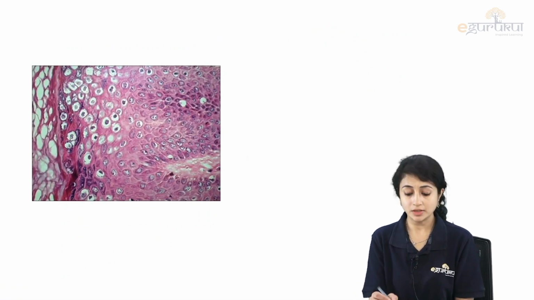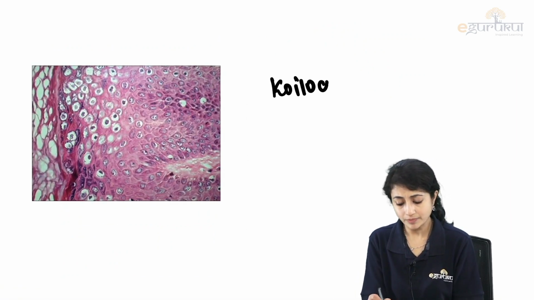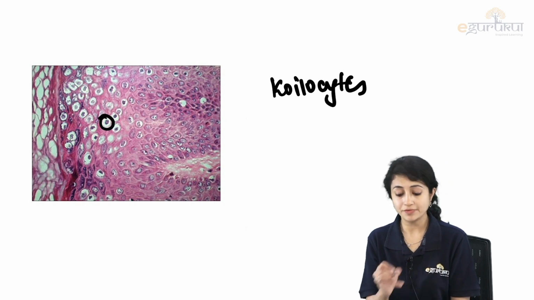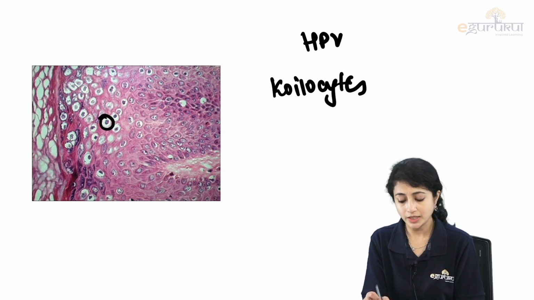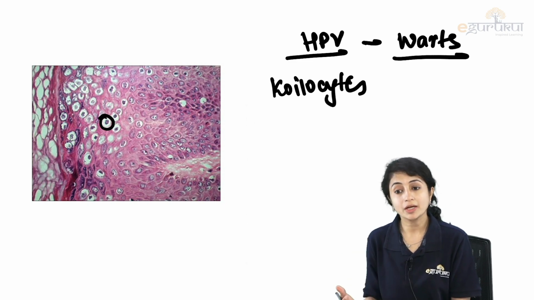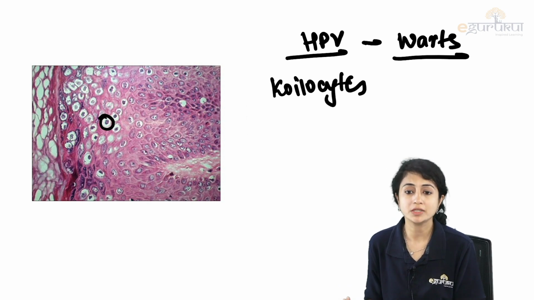What is this? These are my koilocytes. Clear looking cells. Where do I see them? I see them with HPV, which causes warts, which are again painless and non-vesicular.